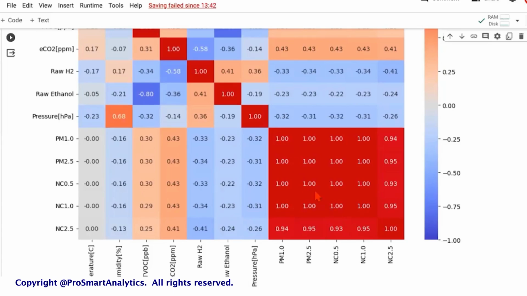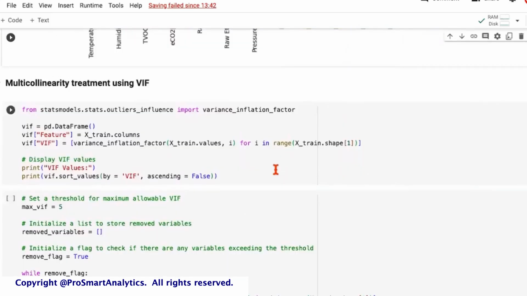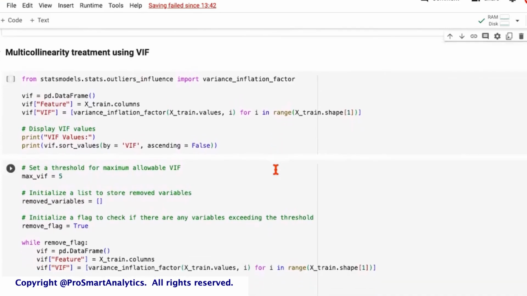Now, logistic regression model is again very sensitive to correlations. We know that. So we will have to treat multicollinearity, for which we choose to apply the variance inflation factor. Now, this code may be a little complex for people who are new to this. So just pay attention and you'll be able to follow what's happening.